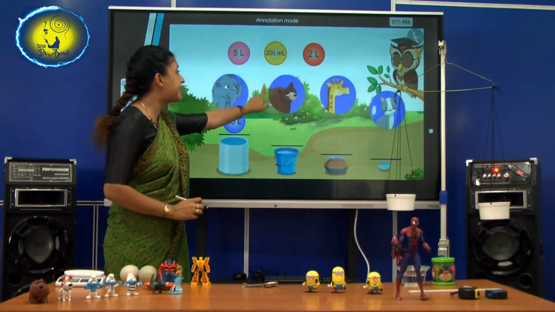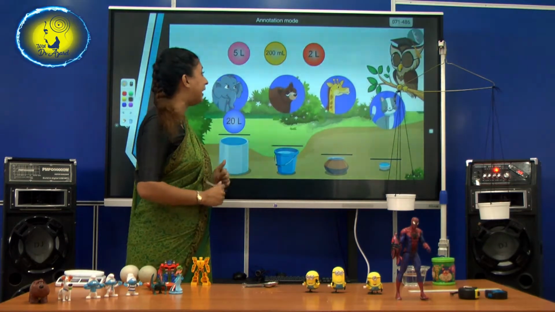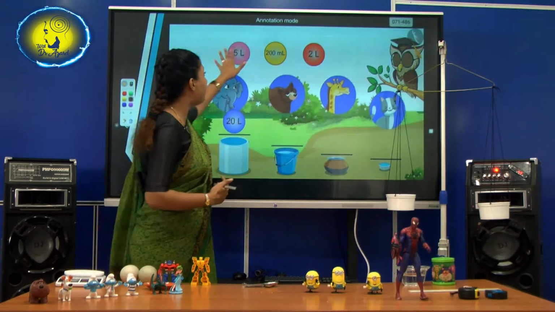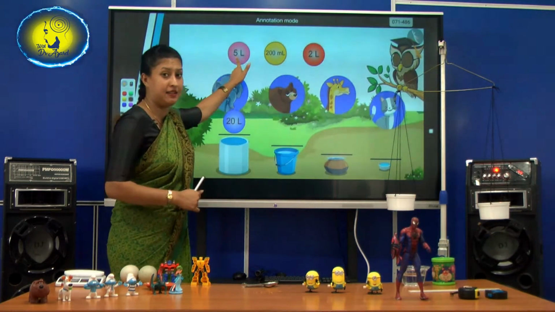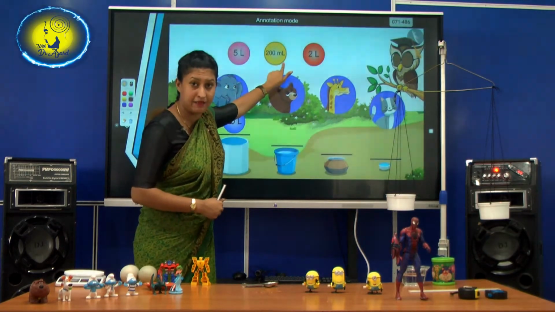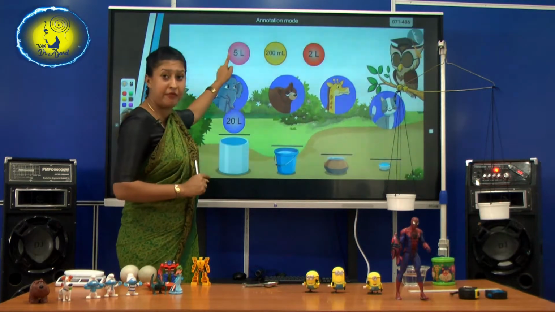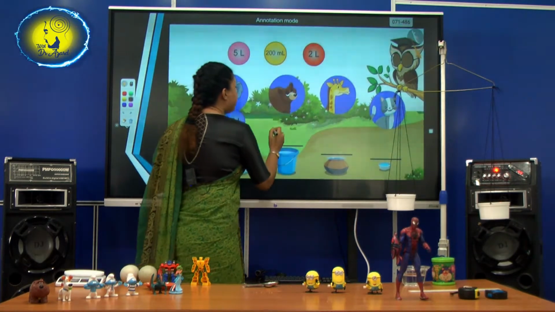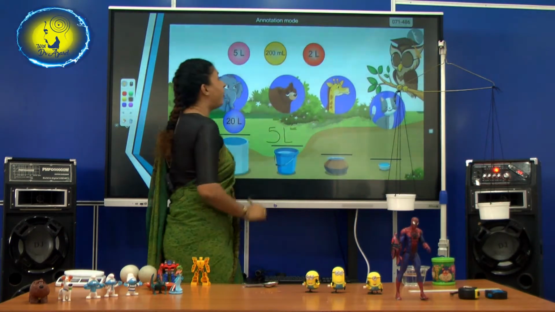Then the bear, he is the other biggest animal, no? So, how much will he drink? What is the other biggest number here? It's 5 L. 200 is there, but it's ml. So, 200 ml is less than 5 L. So, how much will this bear drink? He will drink 5 liters of water.